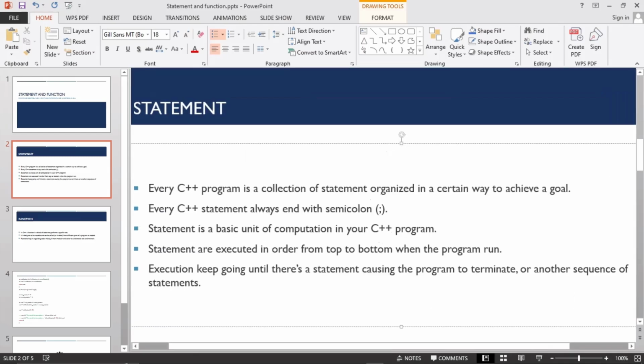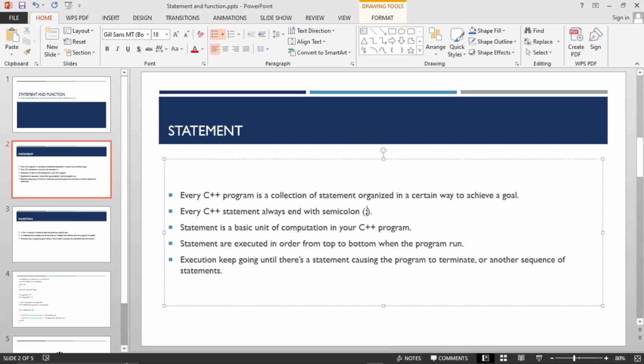Understand also that statements are executed in order, from the top to the bottom. A program doesn't start from the bottom, doesn't start from the middle, it starts from the top. You might not get this very well yet, and we will understand it more as we go into this course.